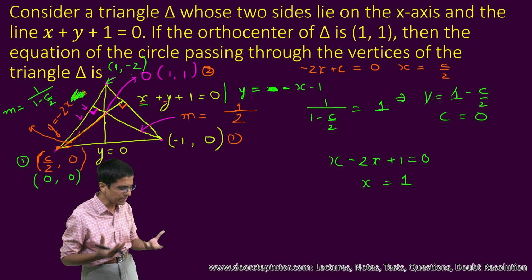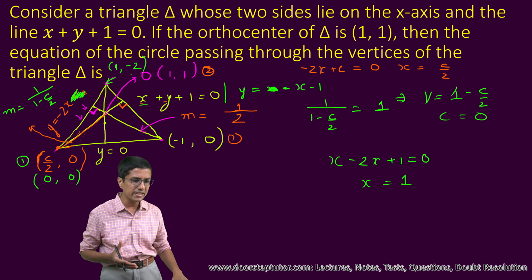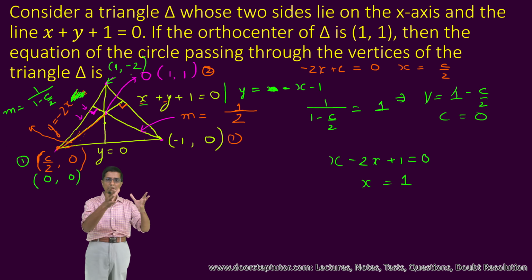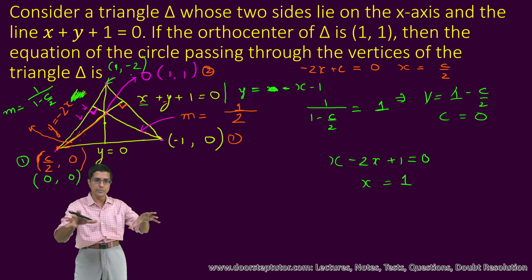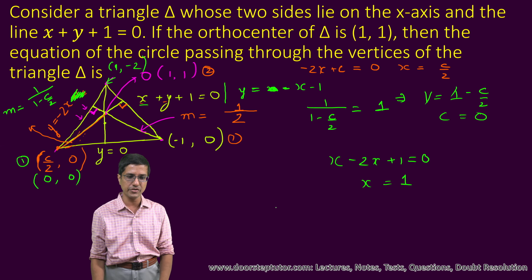Okay, so if you look at the triangle, you would realize that yes, the triangle that I have drawn is not correct, but it serves the purpose well. Now we have the 3 vertices, the 3 points through which the circle passes. Now again we'll go back to the basic principle. What is the equation of the circle?